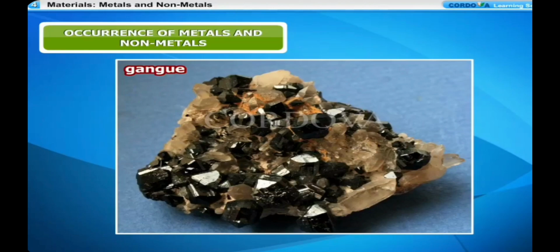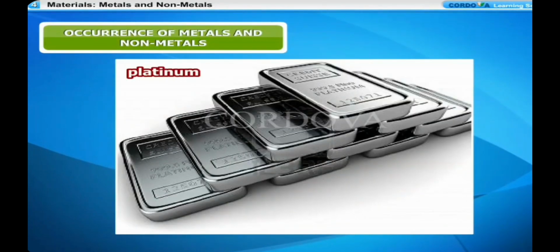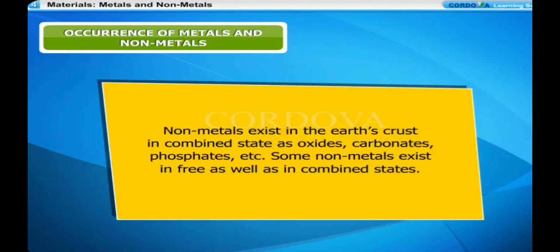In the Earth's crust, metals are found in their combined states as minerals or in free states. The occurrence of metals depends on the nature of the metals and their reactivities. For example, iron, copper, etc. and gold, platinum, etc. are found in free state. Non-metals exist in the Earth's crust in combined state as oxides, carbonates, phosphates, etc. Some non-metals exist in free as well as in combined states.